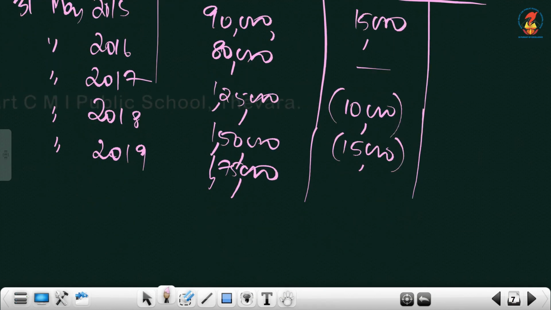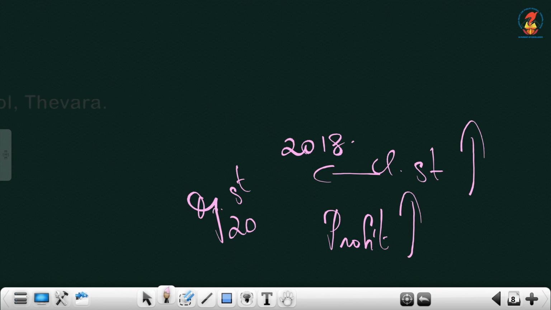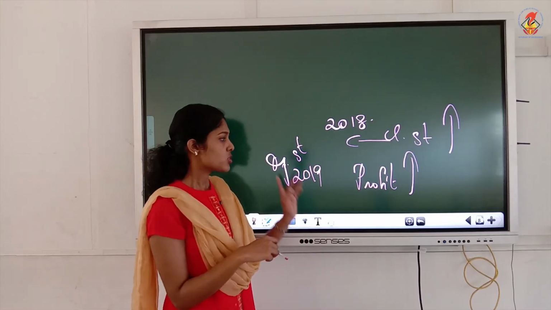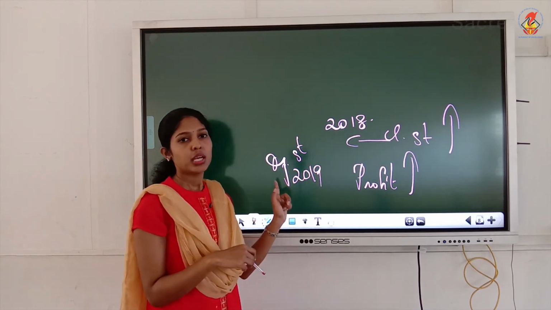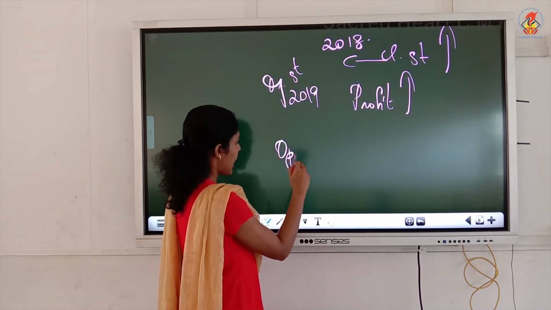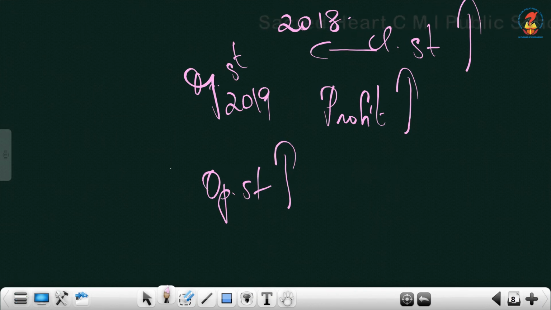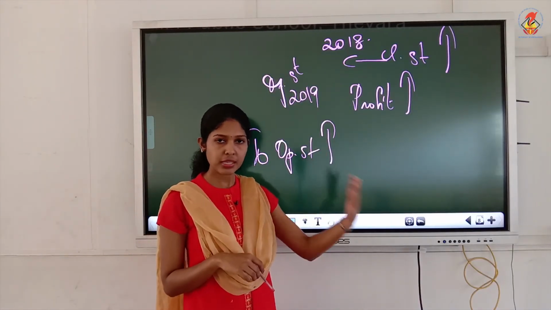Now we know that the closing stock of 2018 will be the opening stock of 2019, and 2019 profit also we have. So we have to consider this. 2018's closing stock will become the opening stock of 2019. What will happen to opening stock? As usual, like this itself, opening stock will increase. Closing stock here they have increased, so the next year opening stock will be increasing by the same amount.